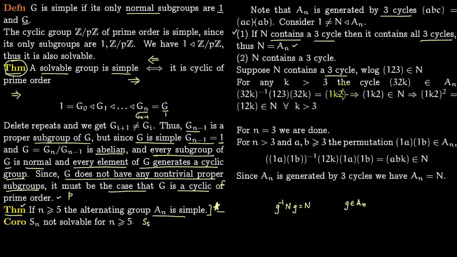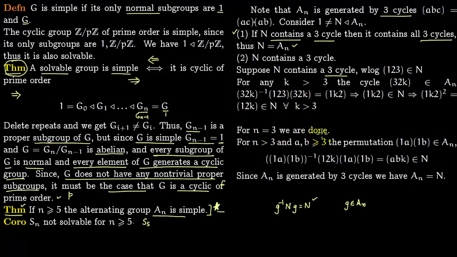Compute, you will get (1 k 2). So this implies that (1 k 2) lies in the normal subgroup, just using this formula right here. Since this normal subgroup is closed, you multiply this element by itself, you get (1 k 2) squared is (1 2 k), which again lies in the normal subgroup, and again k is greater than 3.